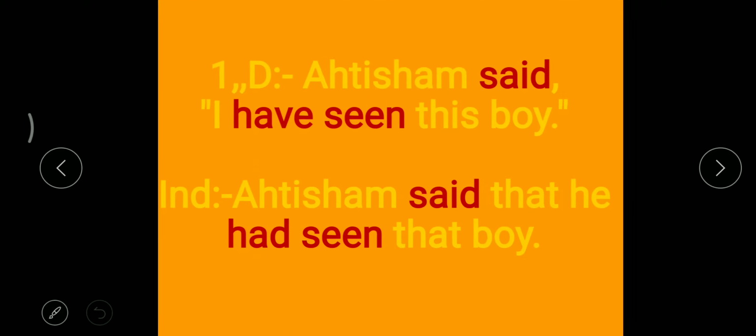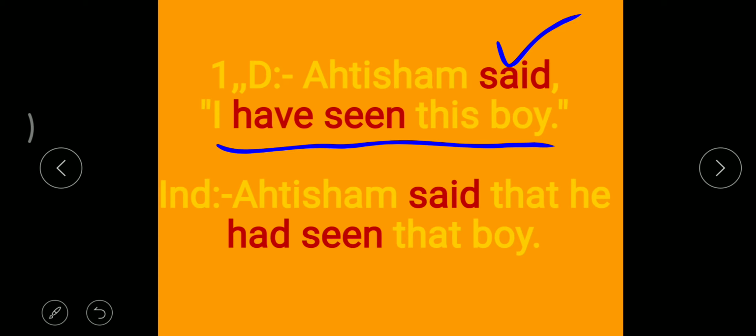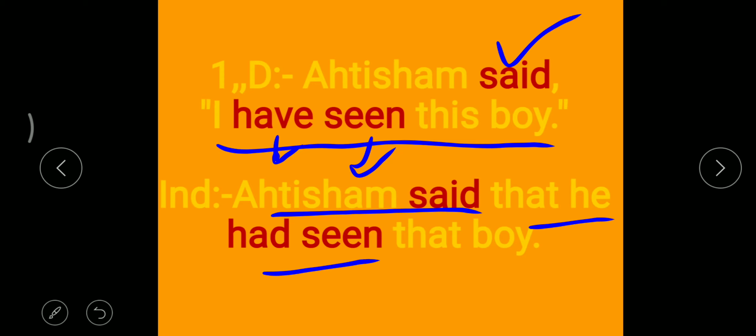Number 1, Acham said, "I have seen this boy." मैंने इस लड़के को देखा है. Now it will be written like this. Have का past tense बनाएंगे. Seen already past tense में है, तो have को had बनाएंगे, बाकी सब ऐसे ही रहेगा. Acham said that he had seen that boy.